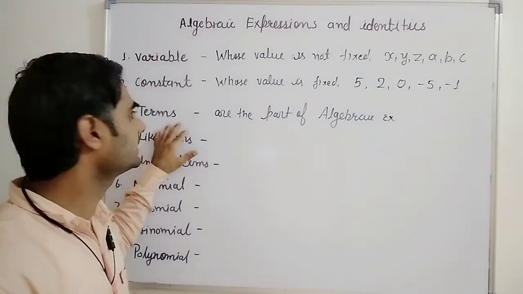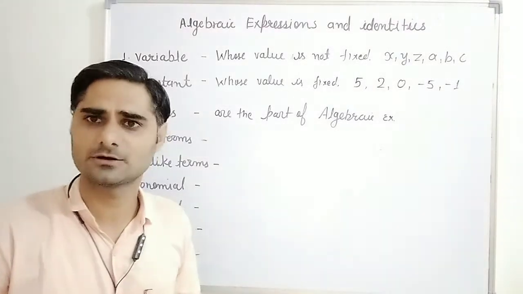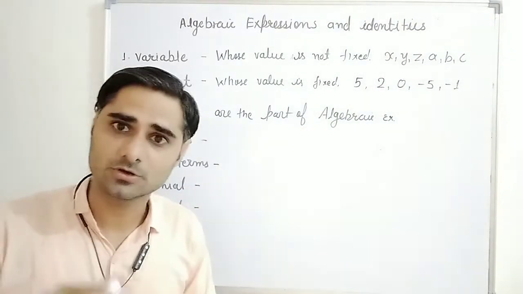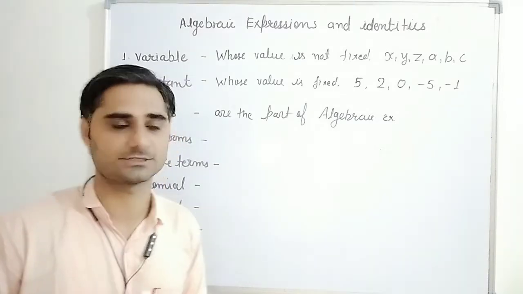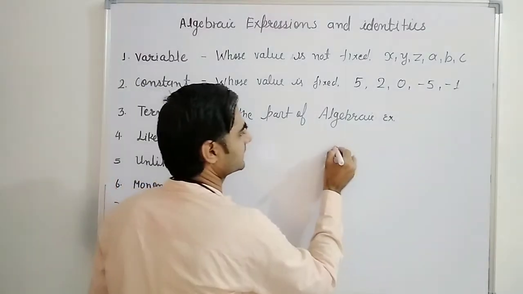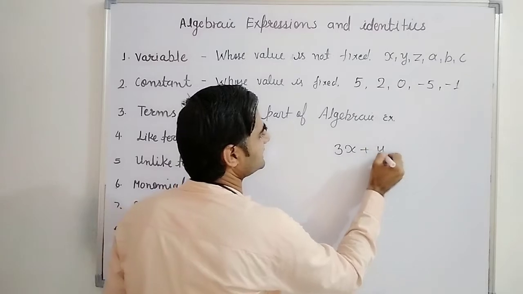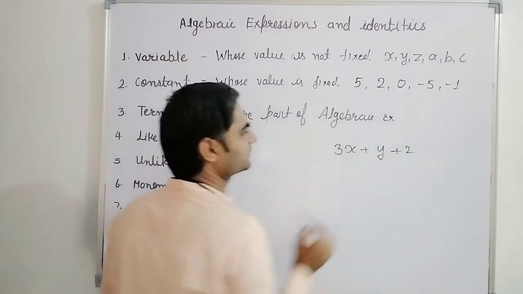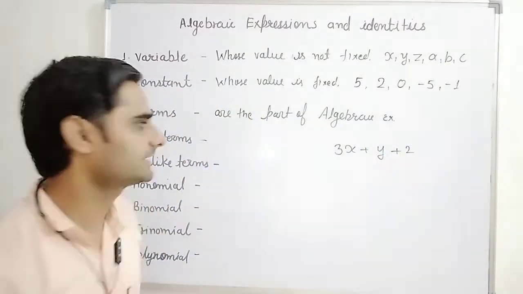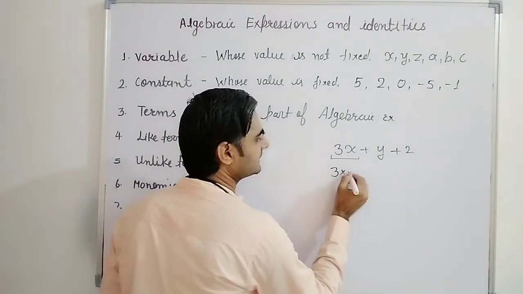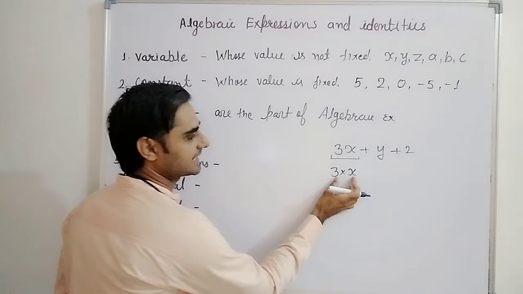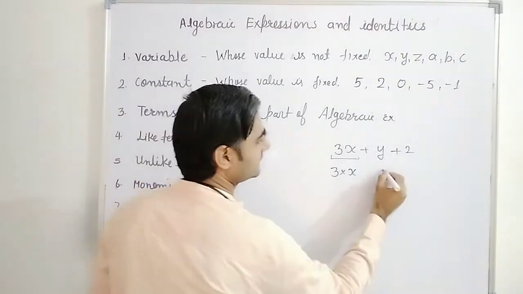And they are connected or separated by plus or minus sign only. Don't use division and multiplication. Like just before I have written here 3x plus y plus 2. Suppose this is an algebraic expression. Correct? This complete is one term. You know there is a multiplication sign between 3 and x. Here this is y.